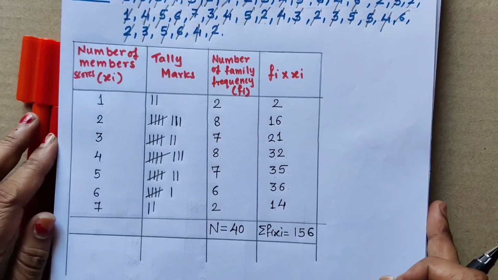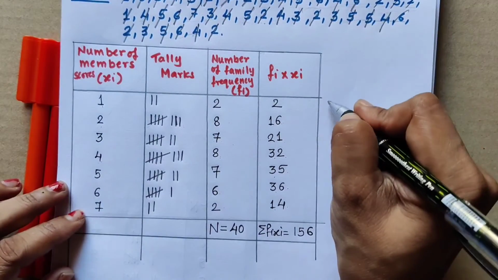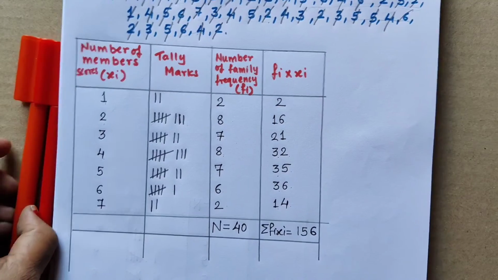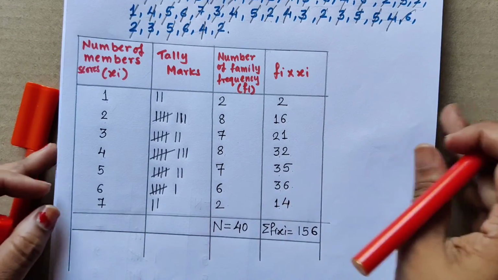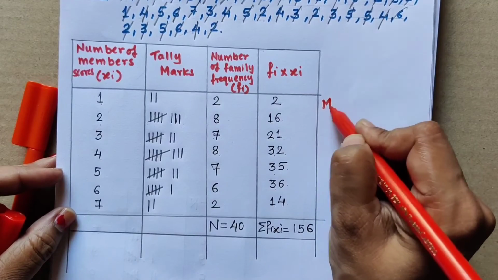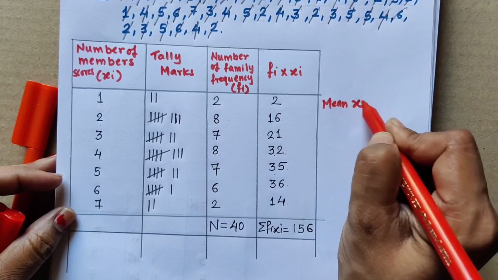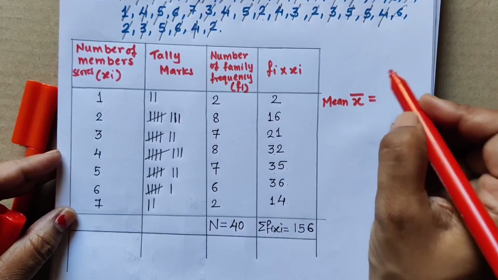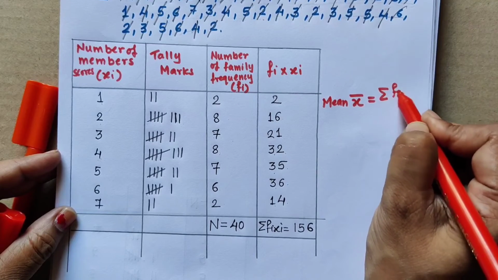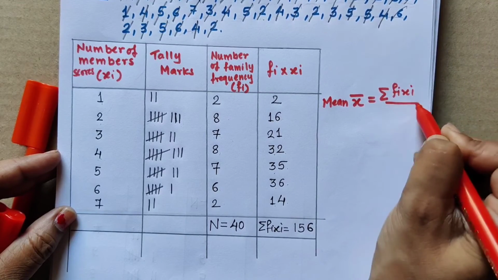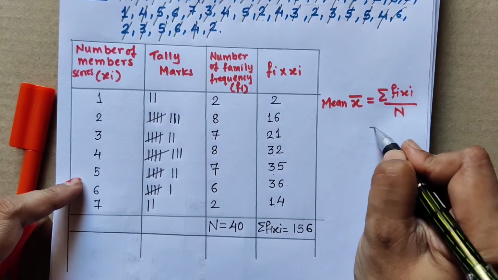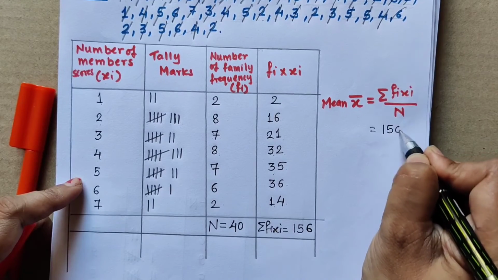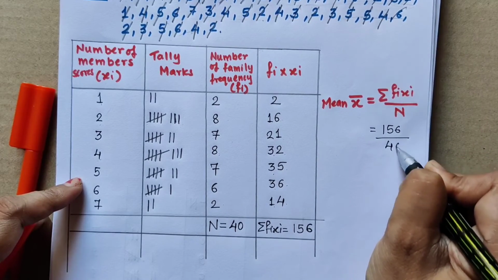Now we have to find the mean. So I am writing the formula for mean: x bar is equal to summation fi xi upon n. The fi xi value we have got is 156, upon the n value 40.